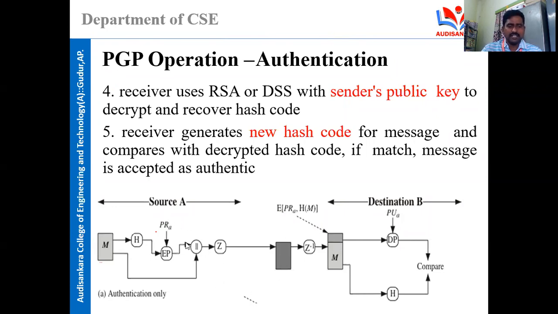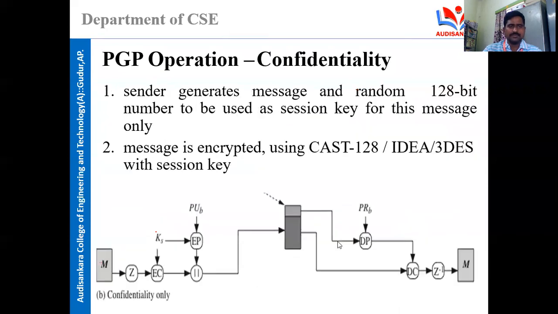At the source side, the sender performs the encryption with the private key, so others cannot open the message without having the public key of the sender. Our data is authenticated and the receiver knows from where the message is received. So that is the authentication.